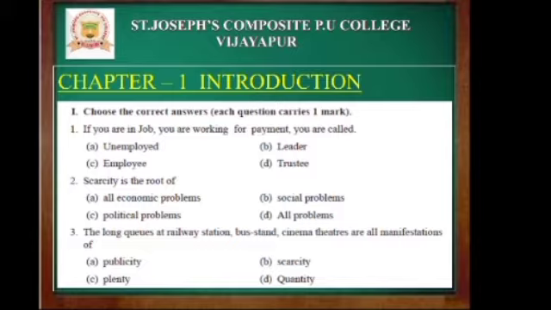Question number 3. The long queues at railway station, bus stand, cinema theatres are all manifestations of dash. Option A, publicity. Option B, scarcity. Option C, plenty. Option D, quantity. So answer will be option B, scarcity.